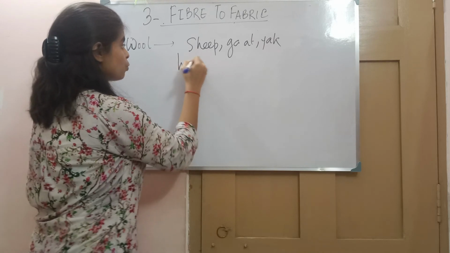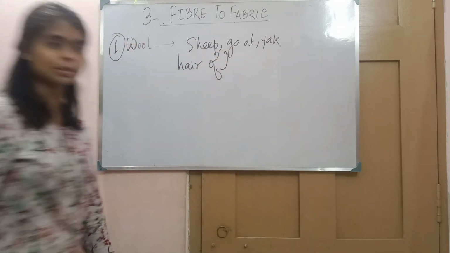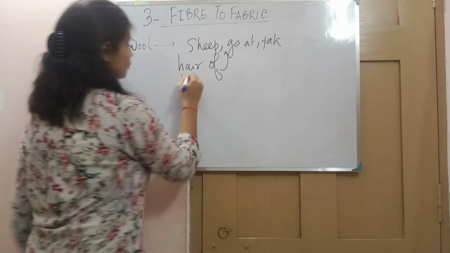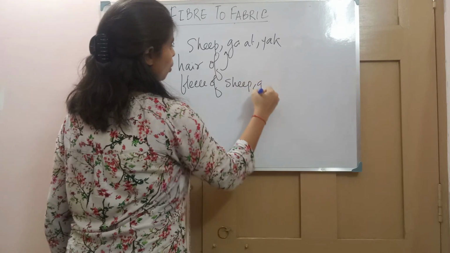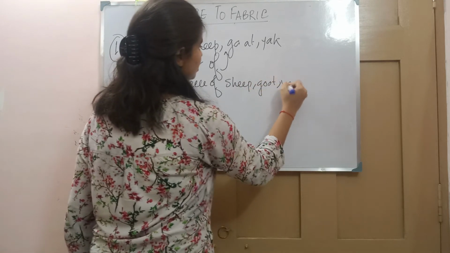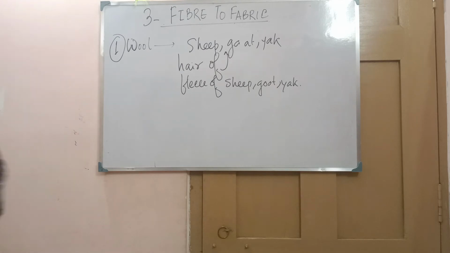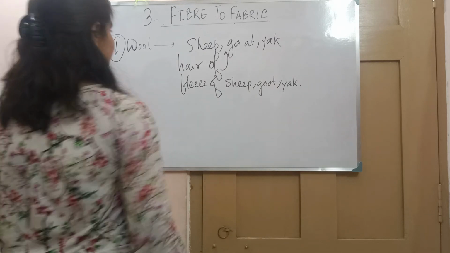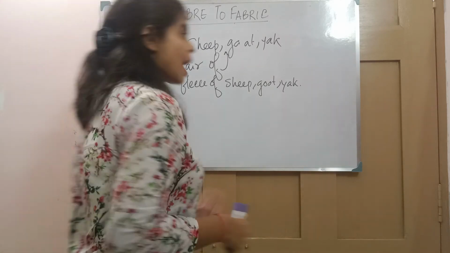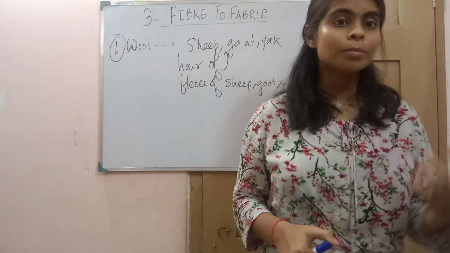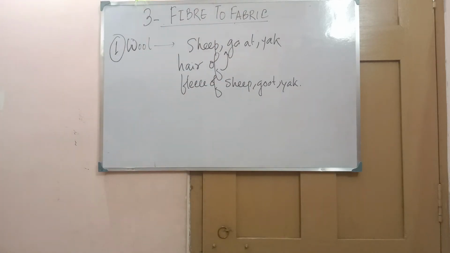So we get wool from hair of these animals, or we can say the fleece of sheep, goat, yak. These are the animals from where we get the wool.